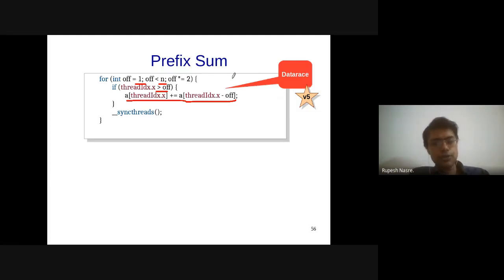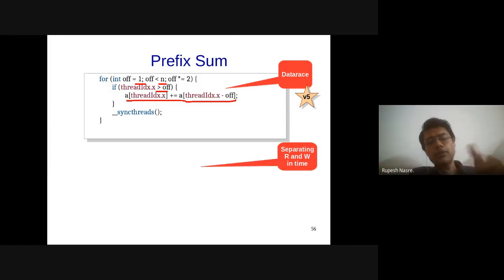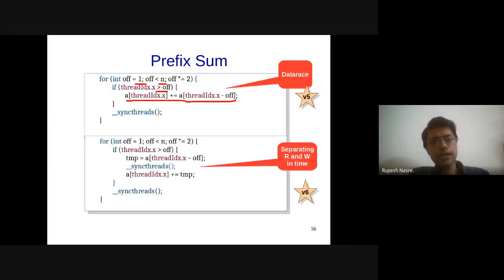So what I'm going to do is modify this such that I separate out the reading and writing. This is something we have discussed earlier, but I'll show you that we need to add sync threads, assuming that all of this is being done inside a thread block. So I'm going to rewrite it. The rest of the code remains the same, except that I am now reading first, then there is a barrier, and then I'm writing to the memory location.